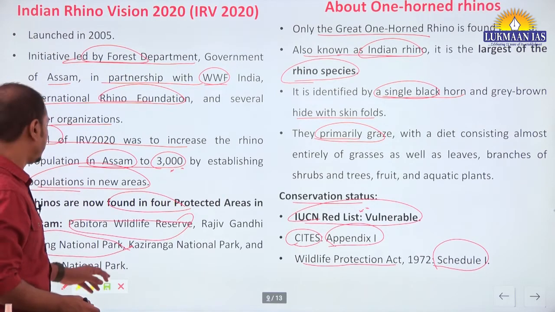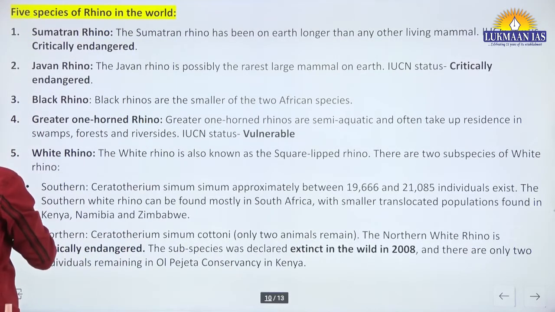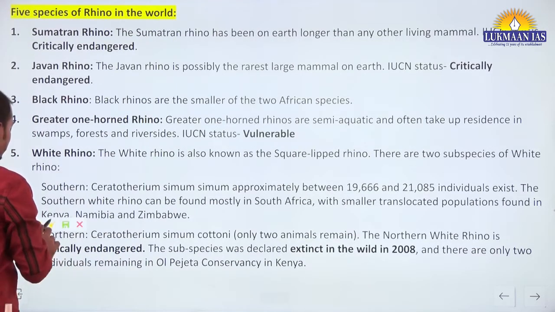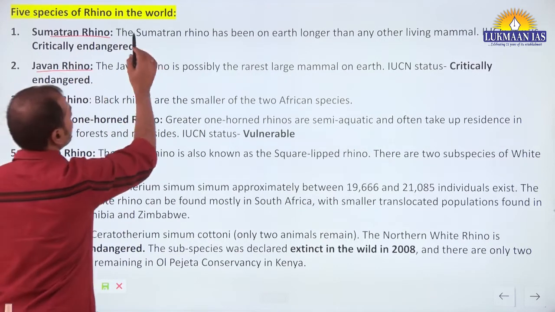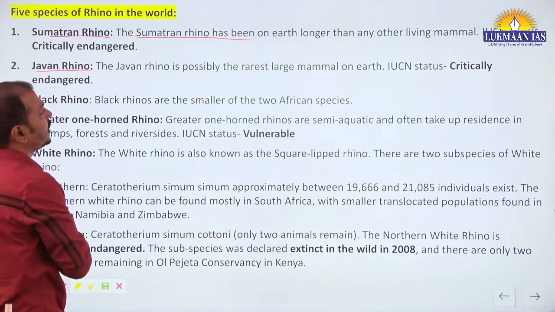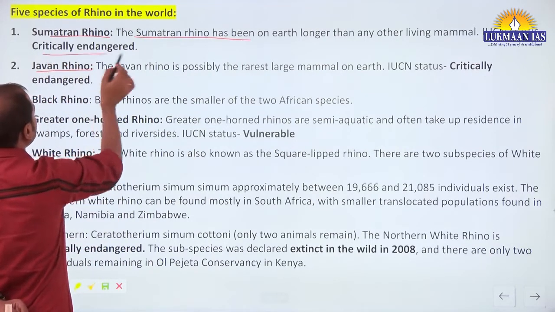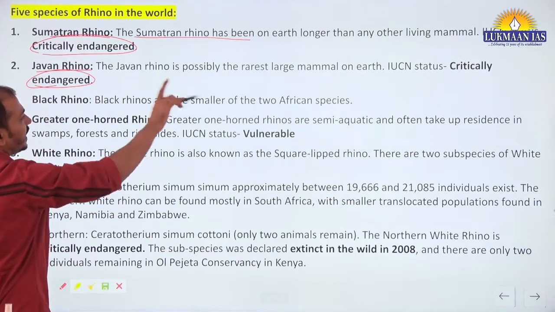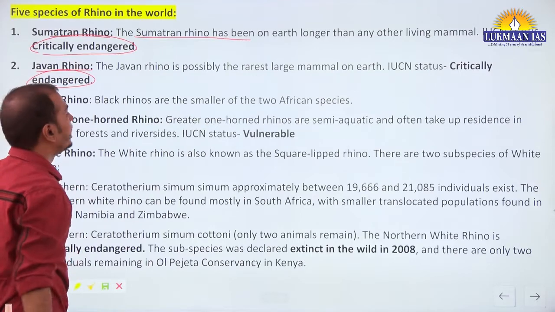Okay. Now about the 5 species of rhinos. See, in Indonesia, Sumatran rhino and Javan rhino, we can say that the Sumatran rhino has been on the earth longer than any other living mammal, and the IUCN status of both is critically endangered.